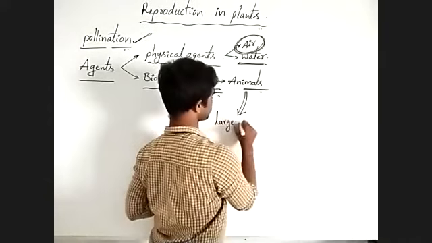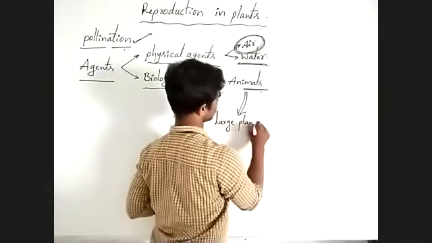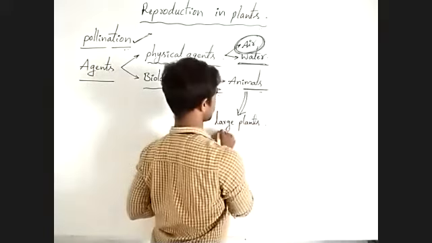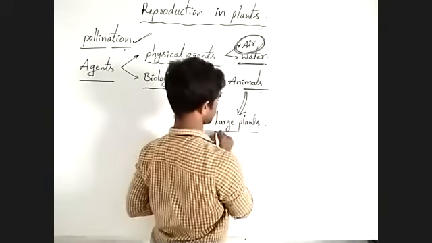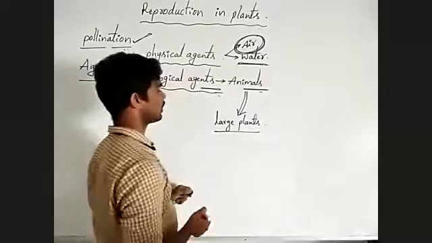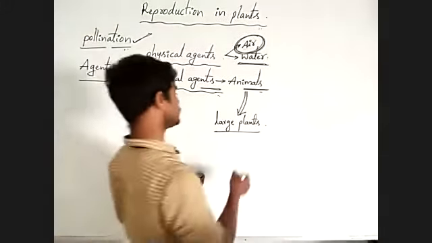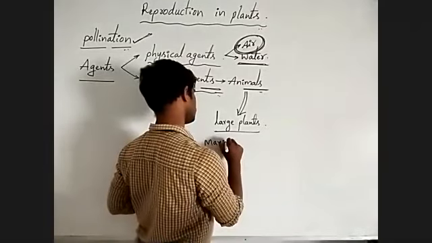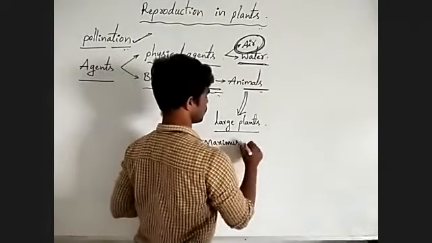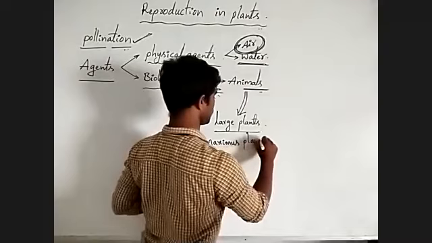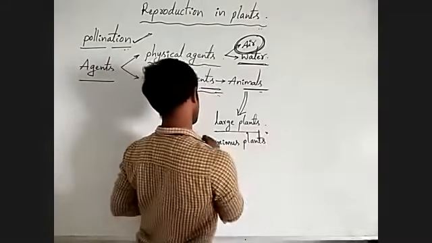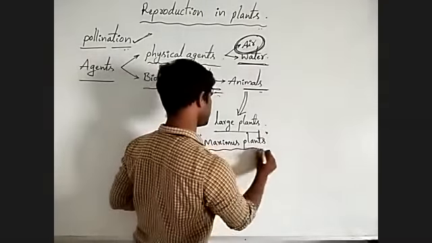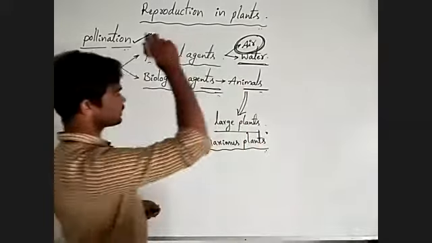Large plants and maximum plants are pollinated by the animals.